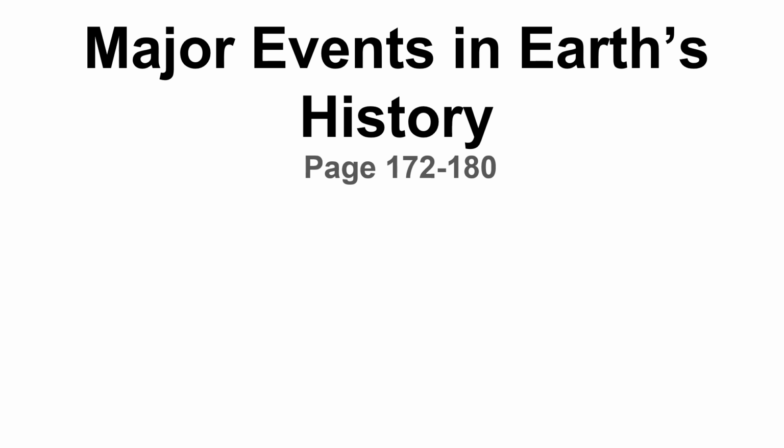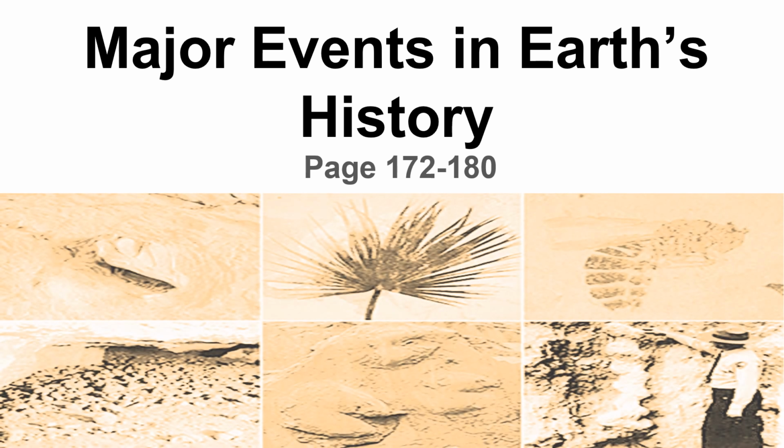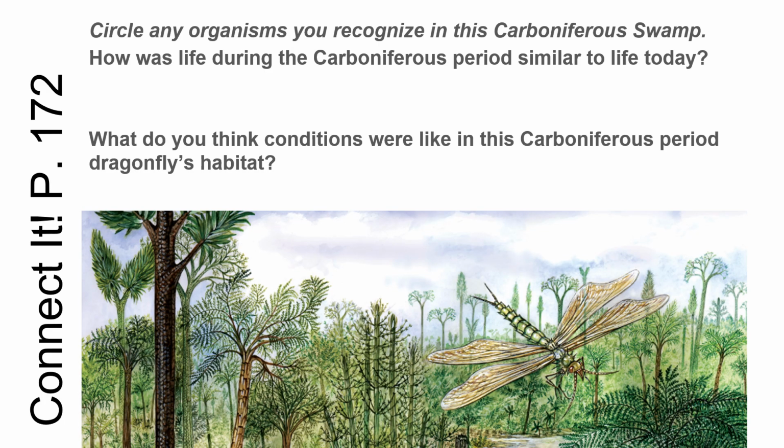Major events in Earth's history, page 172 to 180. Connect it, page 172. Circle any organism you recognize in the Carboniferous swamp. How was life during the Carboniferous period similar to life today? And what do you think conditions were like in this Carboniferous period?